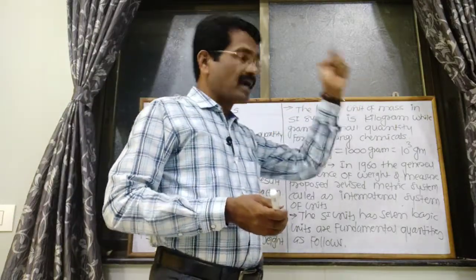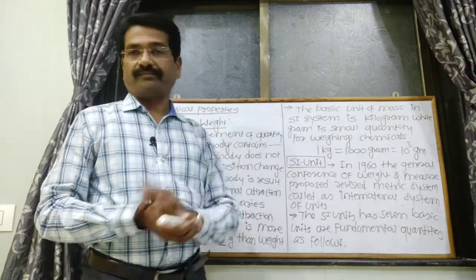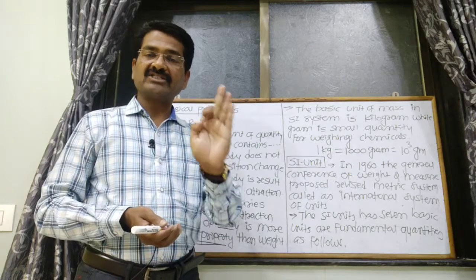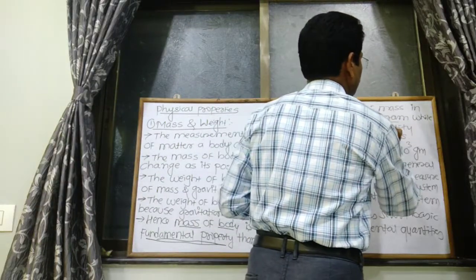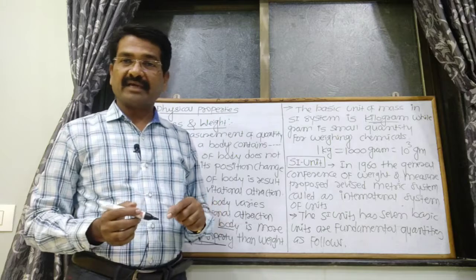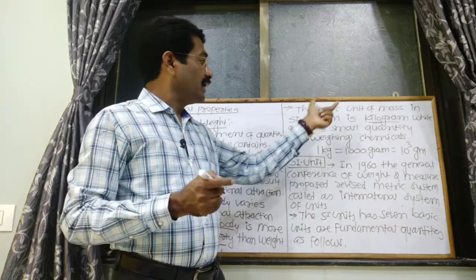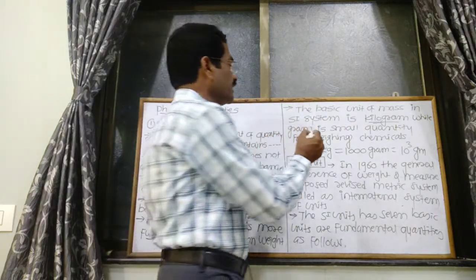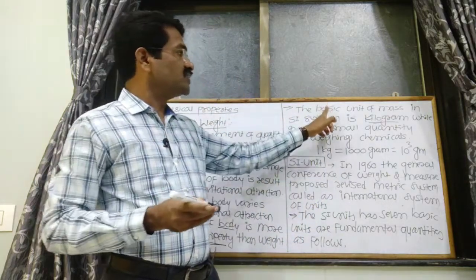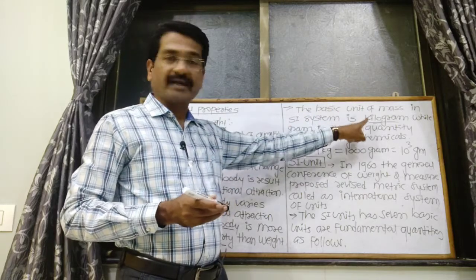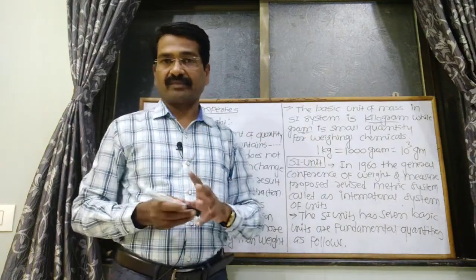The basic unit of mass, that is the fundamental quantity, in the SI system, the international system, is kilogram. This indicates that mass can be measured in kilogram in the SI system. But in the CGS system, mass is indicated in grams. The basic unit of mass in the SI system is kilogram, while gram is the smaller quantity for weighing chemicals.